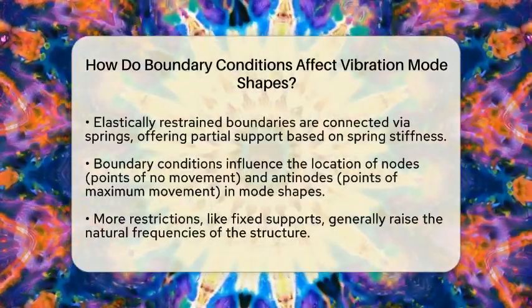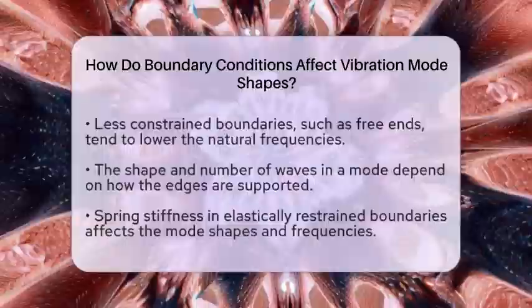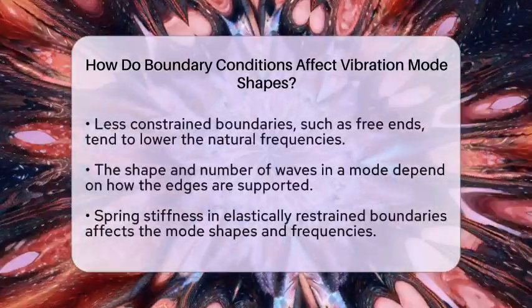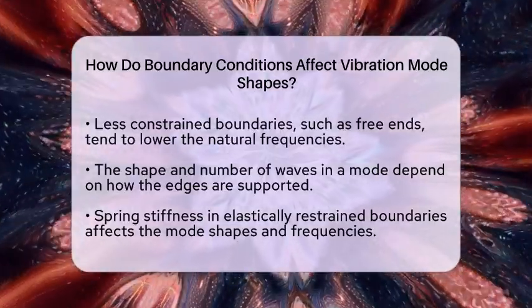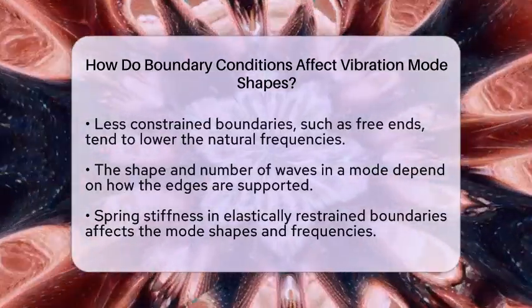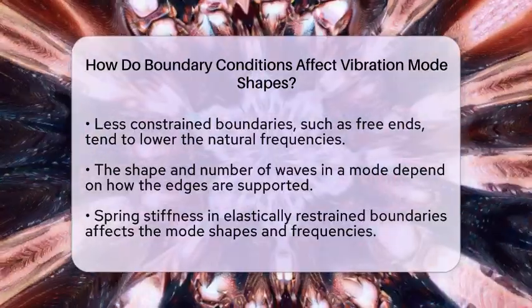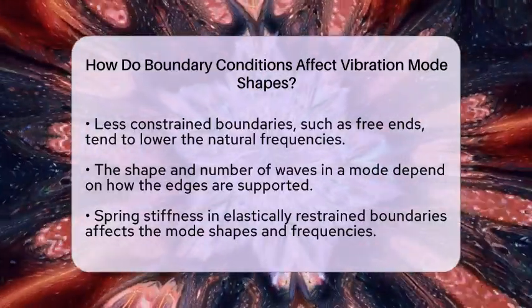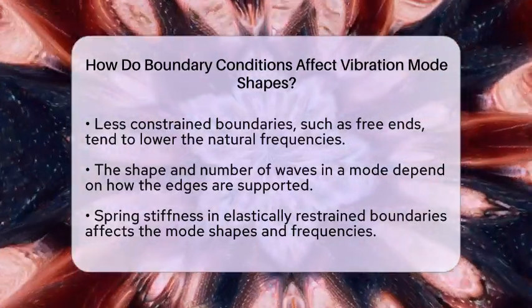This is important because it helps engineers avoid resonance, which can cause damage or loud noise. The shape of the mode also depends on the boundary constraints. For example, a cantilever beam, which is fixed at one end and free at the other, has different mode shapes compared to a simply supported beam. The number of waves or curvature in the mode shape depends on how the edges are supported.